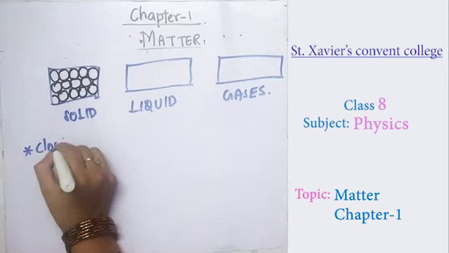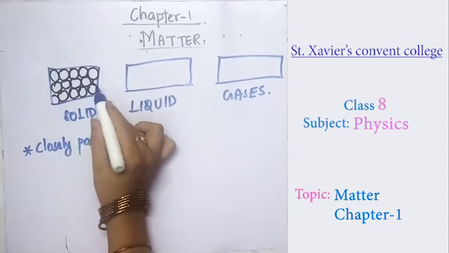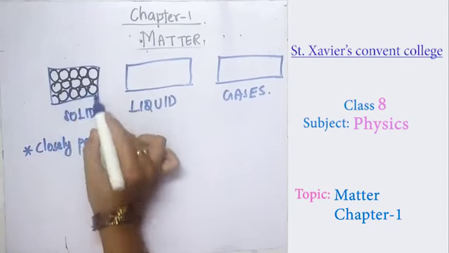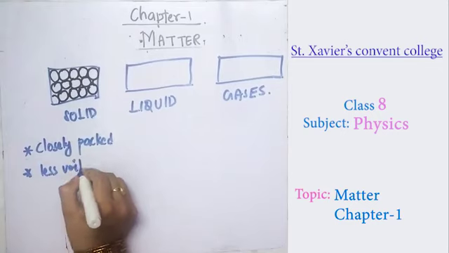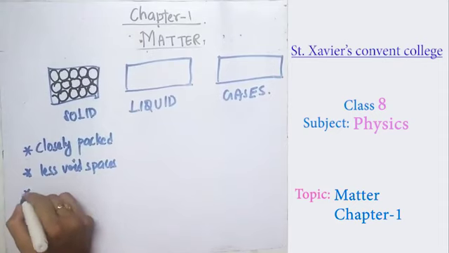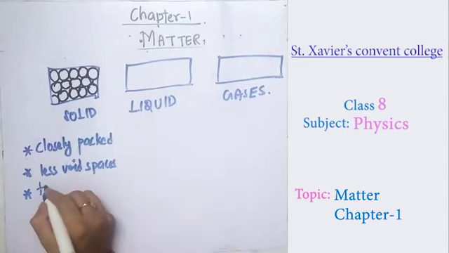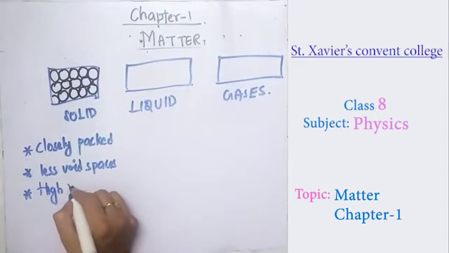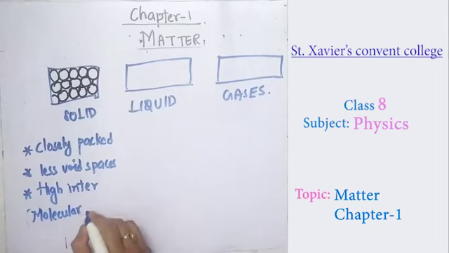So these are the points I'm writing: they are closely packed. There is very little space in between, so they have a less void space. This is the space which is left over, known as void space. The third point is they are very tightly bound with each other, so they have a high intermolecular force of attraction.